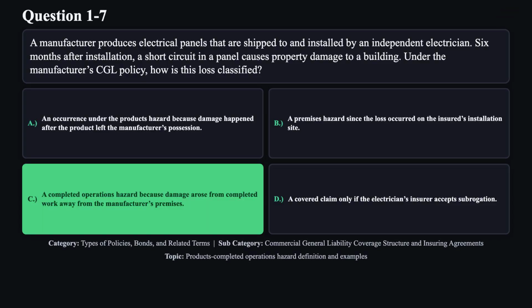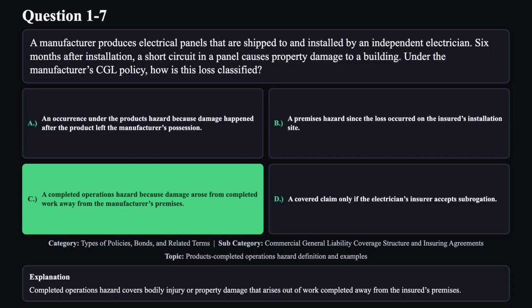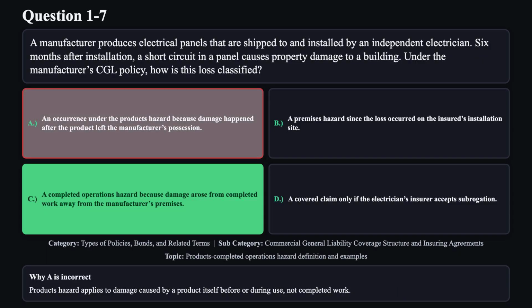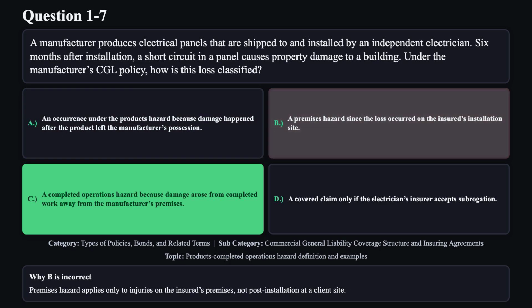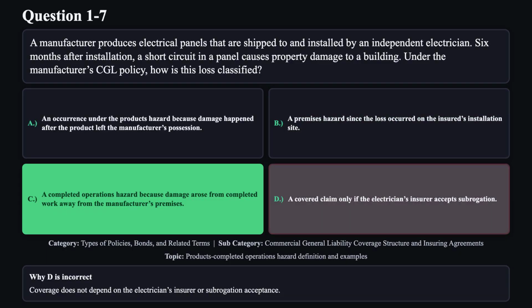The correct answer is C. Completed operations hazard covers bodily injury or property damage that arises out of work completed away from the insured's premises. Reason A is not correct. Products hazard applies to damage caused by a product itself before or during use, not completed work. Reason B is not correct. Premises hazard applies only to injuries on the insured's premises, not post-installation at a client site. Reason D is not correct. Coverage does not depend on the electrician's insurer or subrogation acceptance.